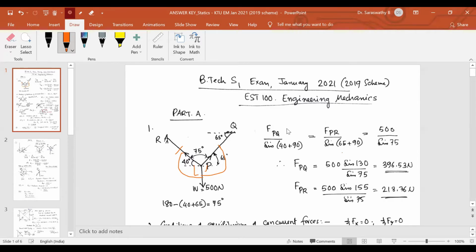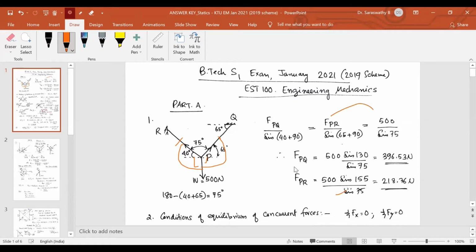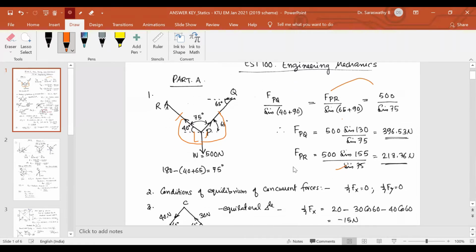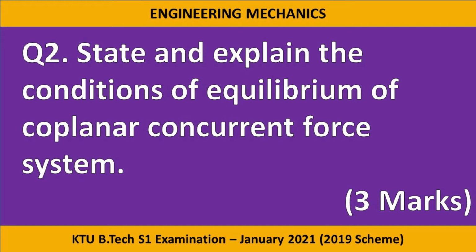So solving this, consider the first and last, get FPQ. First, second and last, consider these two, we can get FPR. So this is a 3-mark question. So let me move on to question number 2. That is a descriptive question. State and explain the conditions of equilibrium of coplanar concurrent force system.